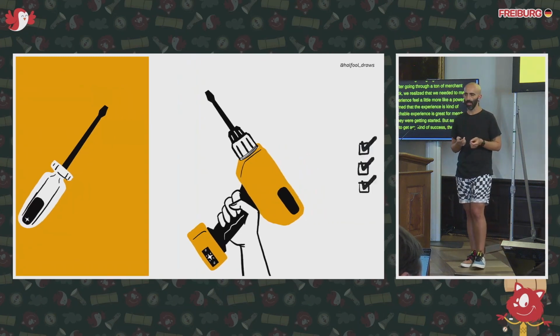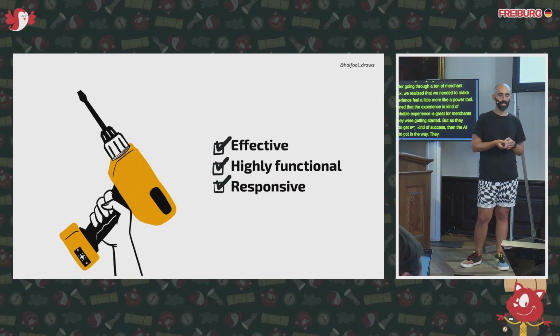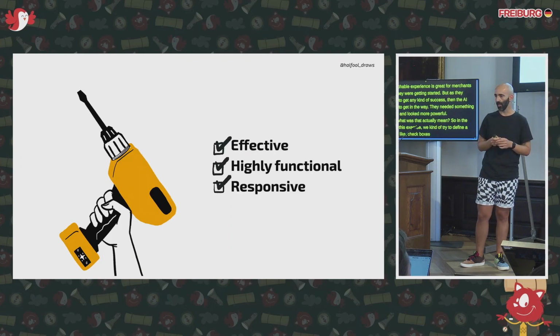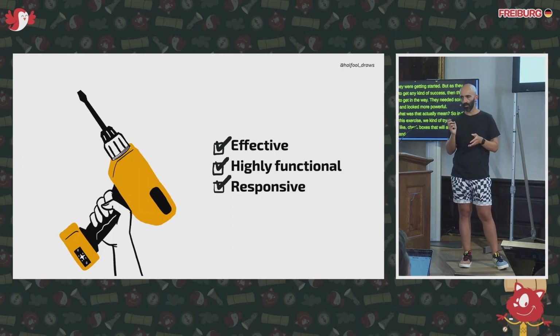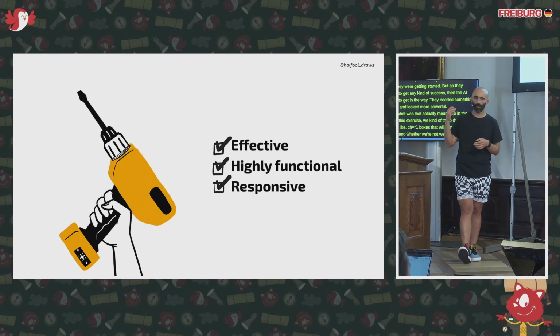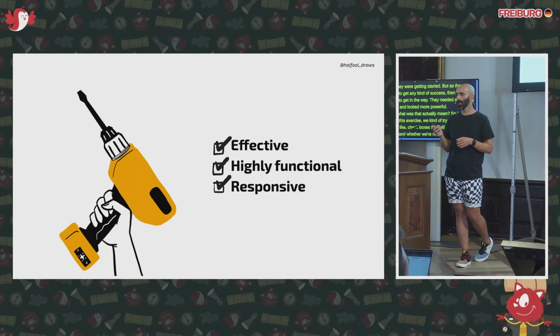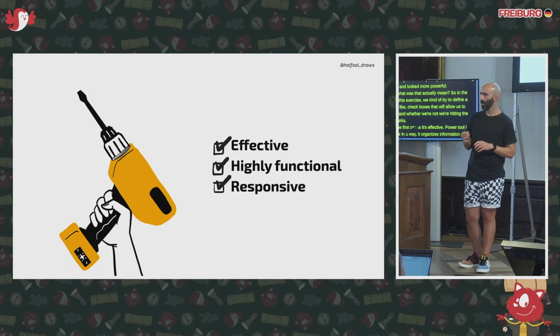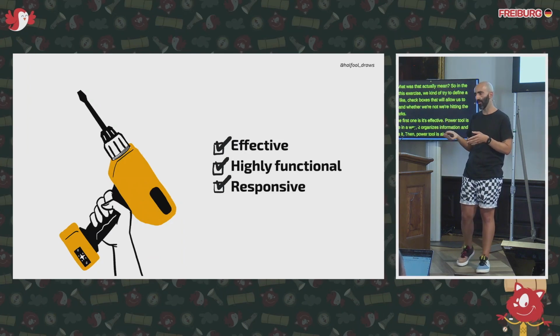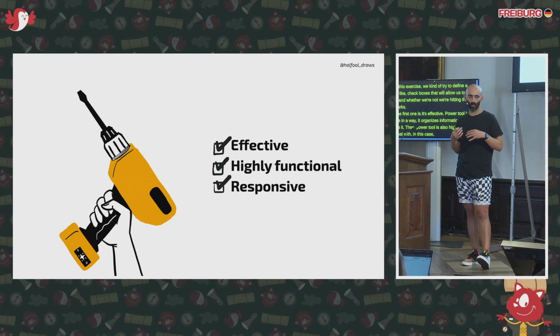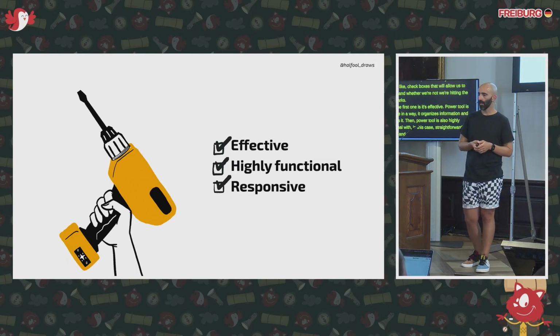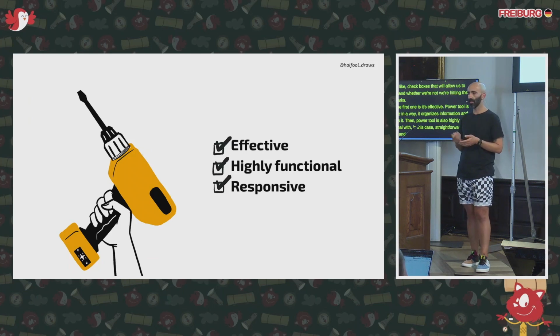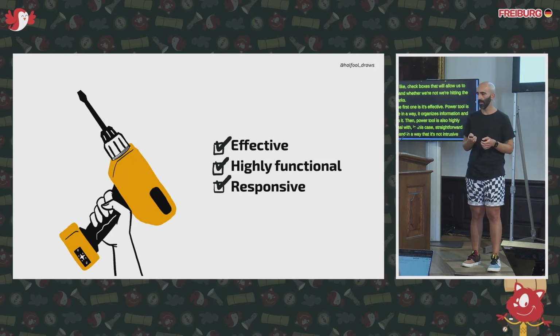But what does that actually mean? At the start of this exercise, we tried to define a couple of checkboxes that would allow us to understand whether or not we're hitting the right marks. The first one is that it's effective. A pro tool is effective in the way that it organizes information and displays it. Then a pro tool is also highly functional, in this case with straightforward visuals, in a way that is not intrusive or decorative. And a pro tool is also highly responsive and provides instant feedback.